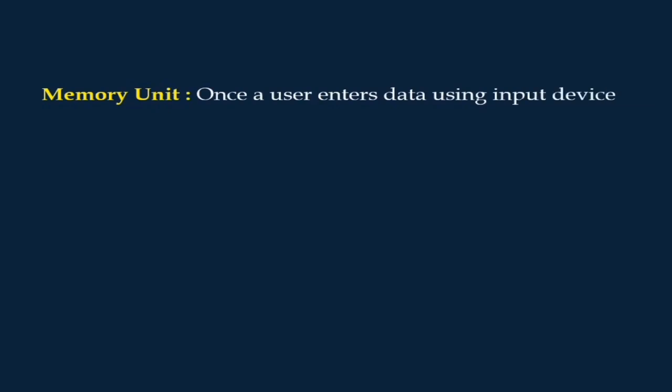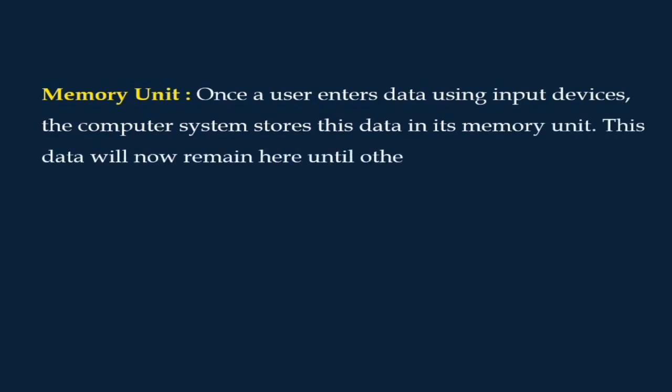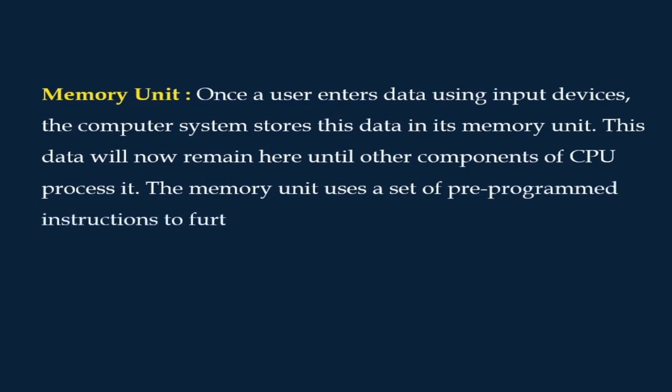The next unit in the CPU is the memory unit. Once a user enters data using input devices, the computer system stores this data in its memory unit, and this data will remain there until other components of the CPU process it.